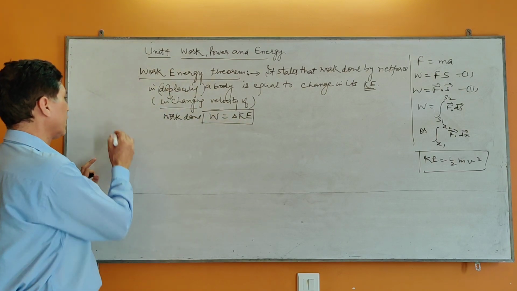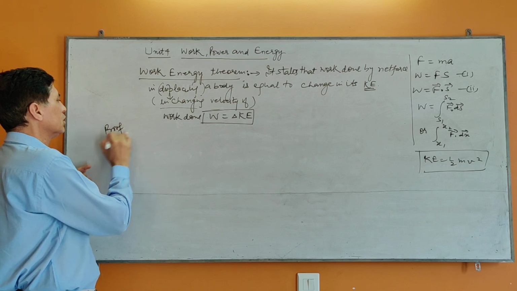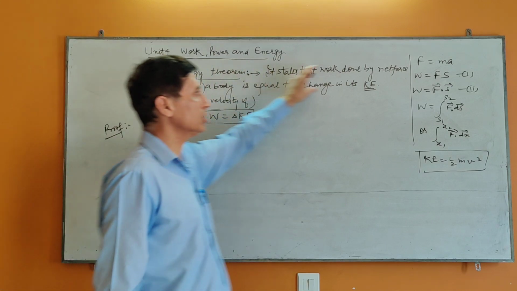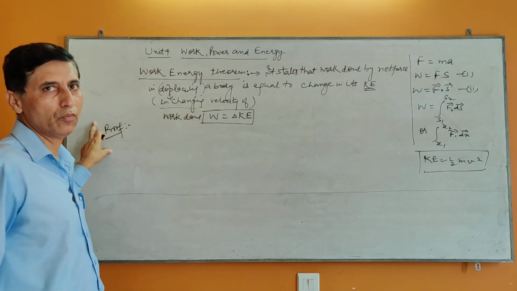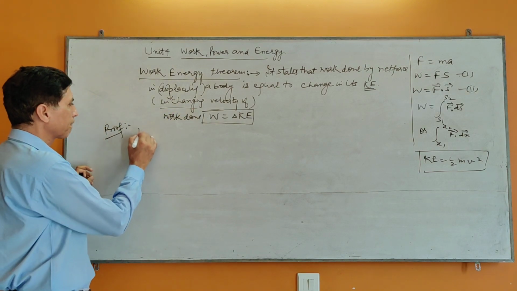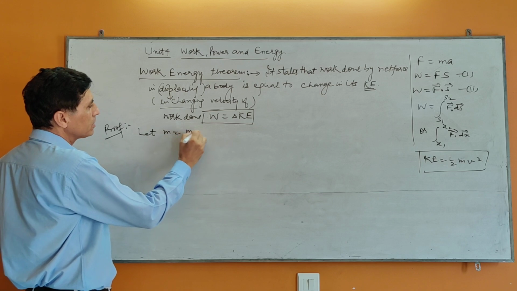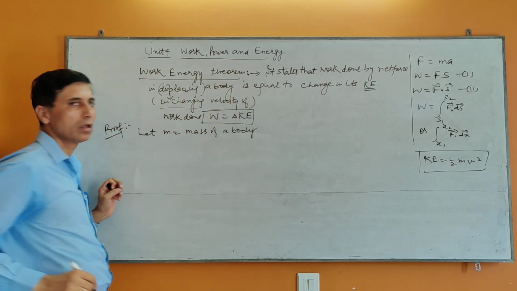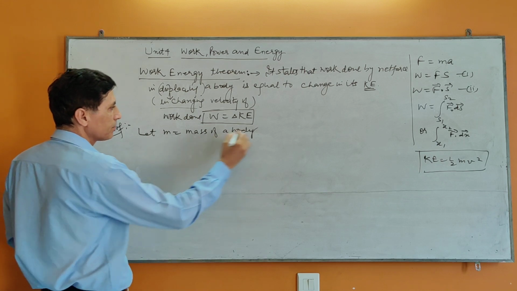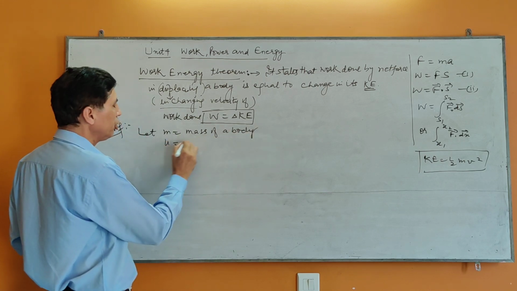अब हमें इसे प्रूव करना है. Prove. This is a statement, with the mathematical form of the statement. Now we are going to derive it. We are going to prove it. Let m be the mass of a body which is initially at rest. Not rest. u is the initial velocity of the body.